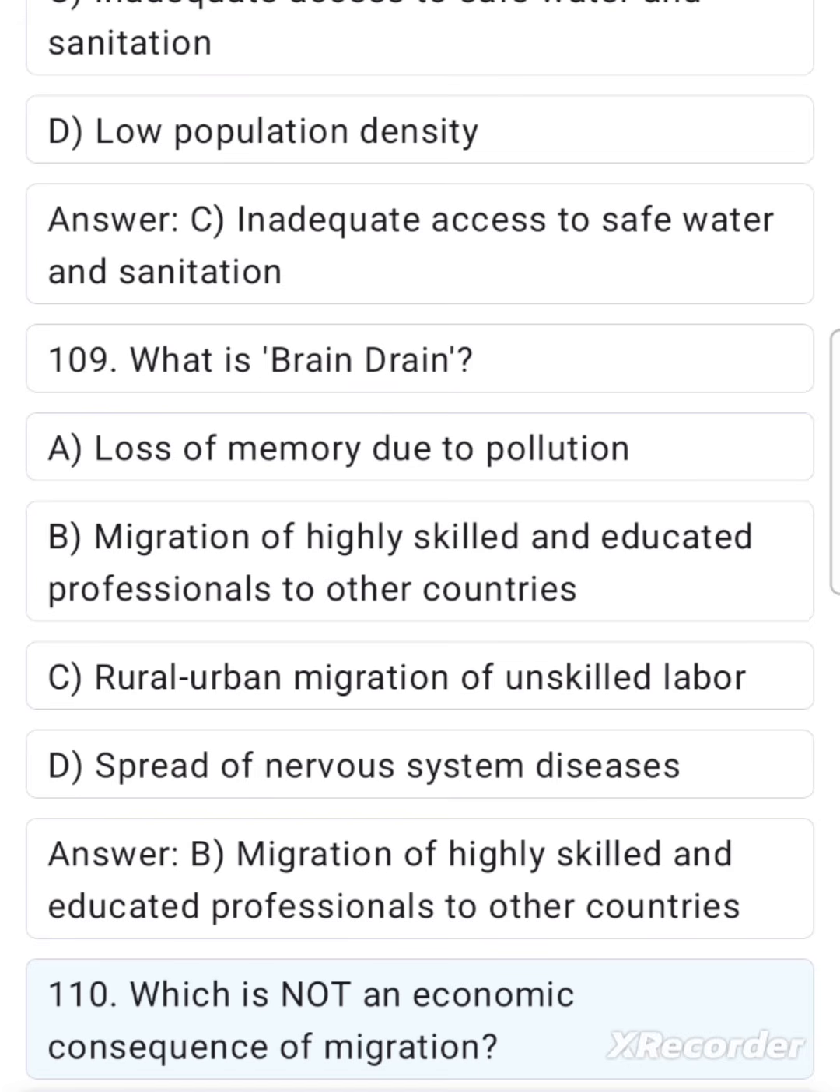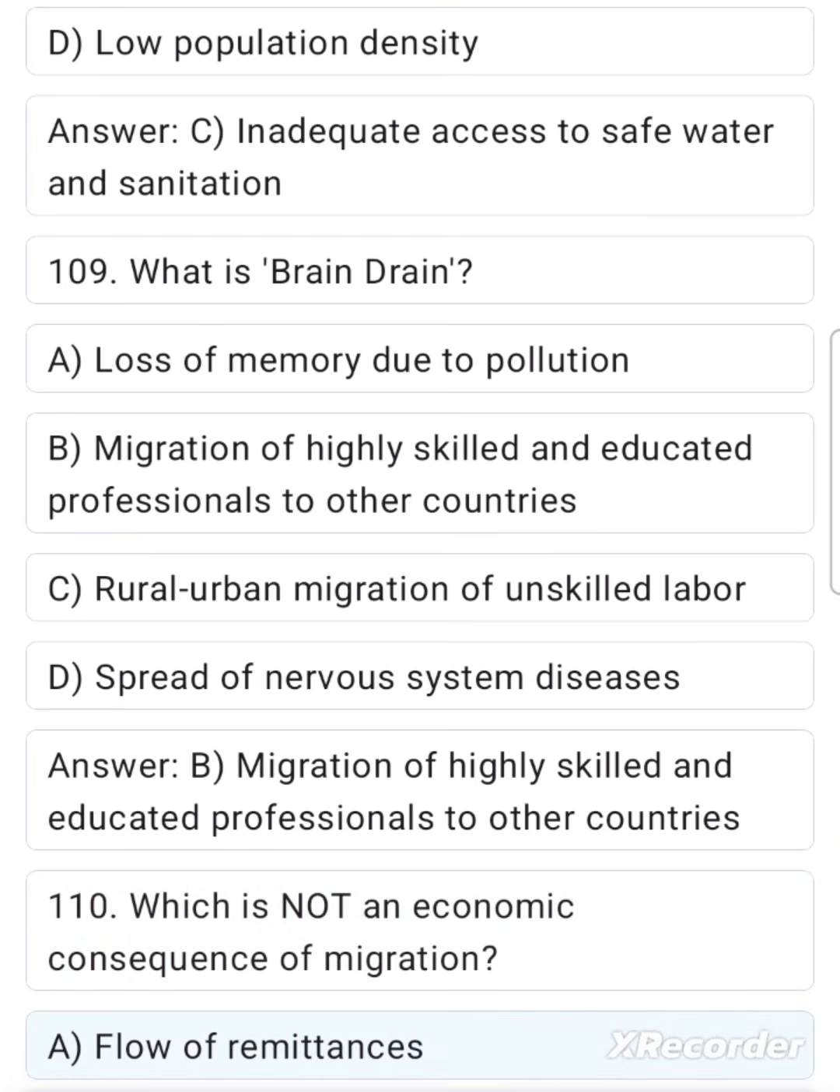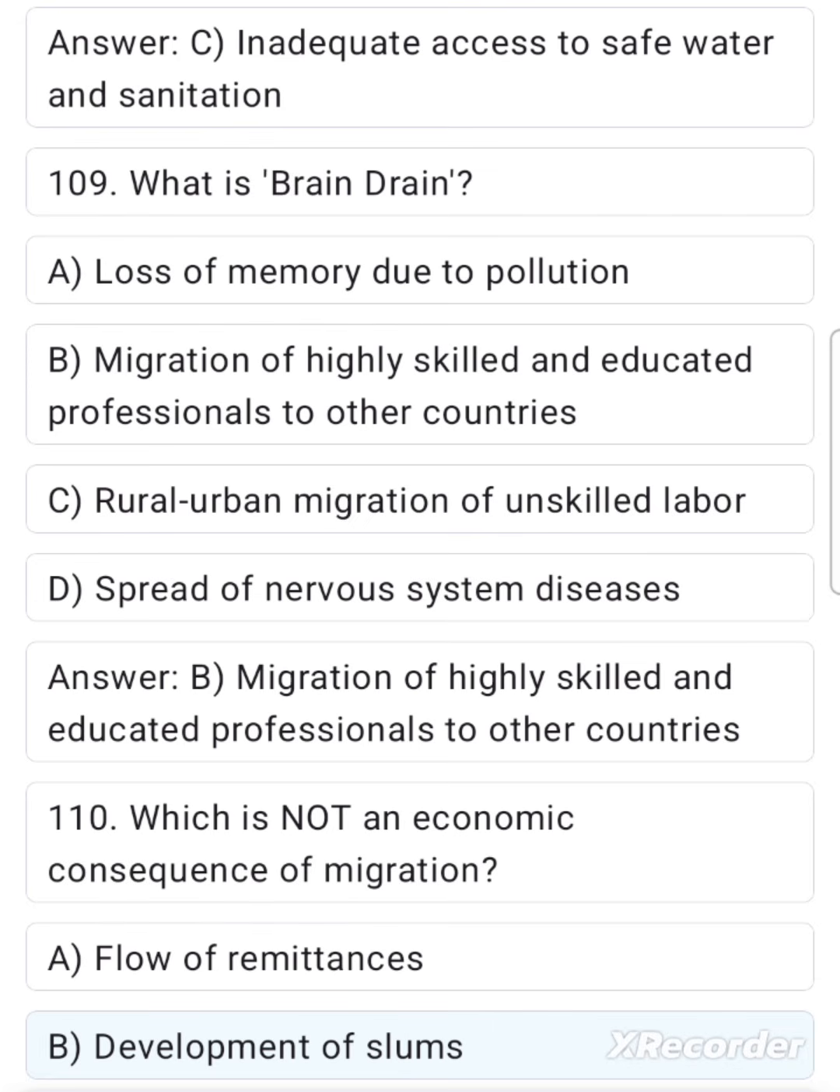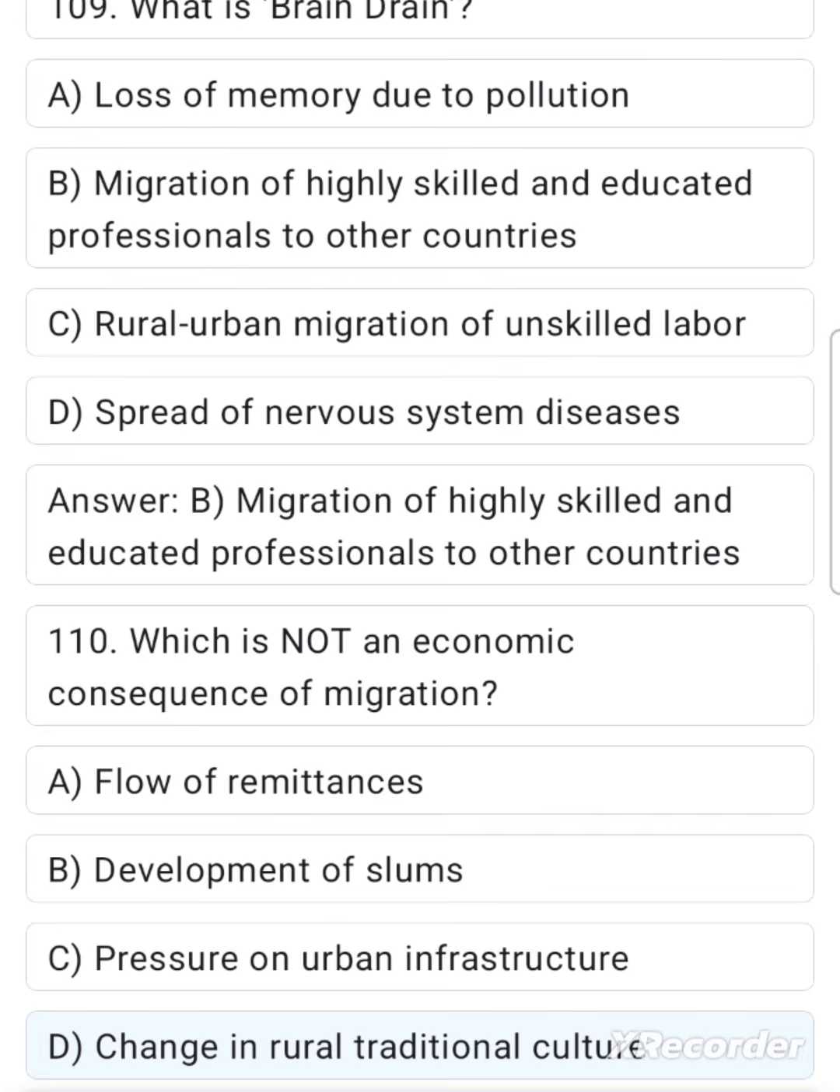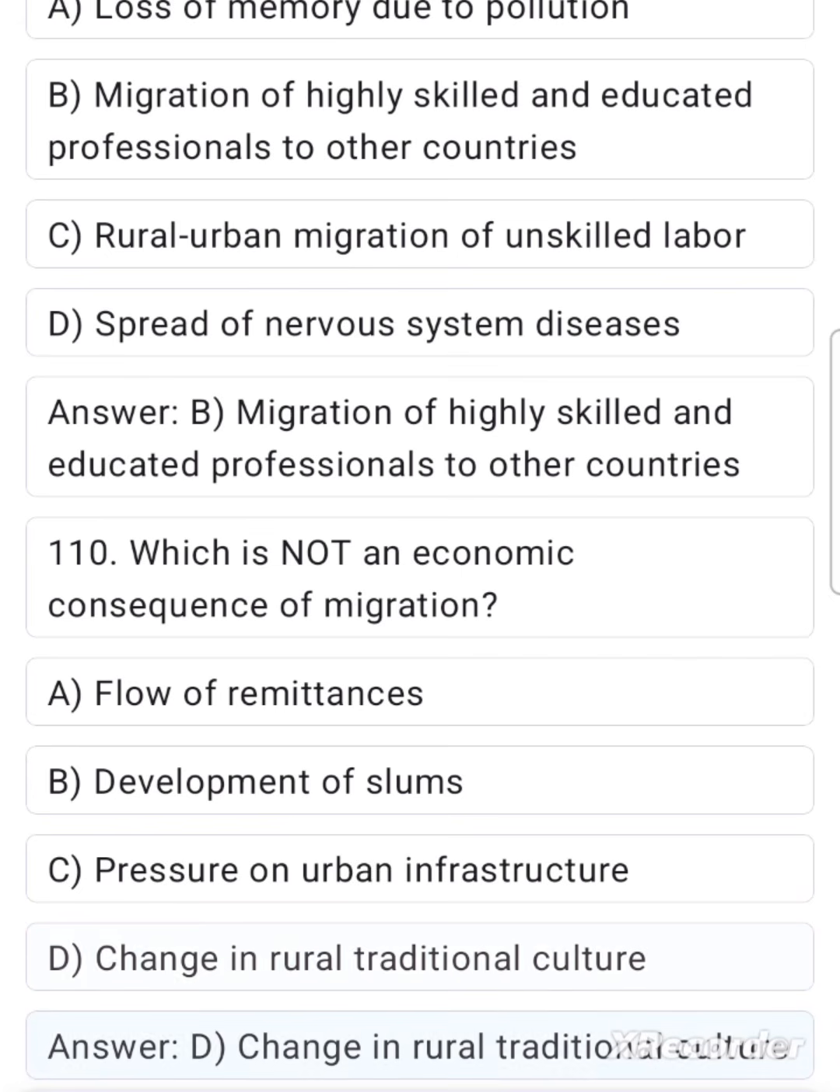110. Which is not an economic consequence of migration? A. Flow of remittances. B. Development of slums. C. Pressure on urban infrastructure. D. Change in rural traditional culture. Answer. D. Change in rural traditional culture.